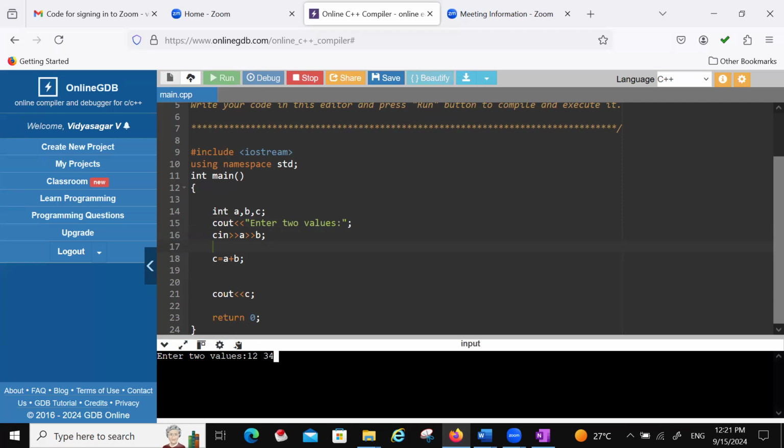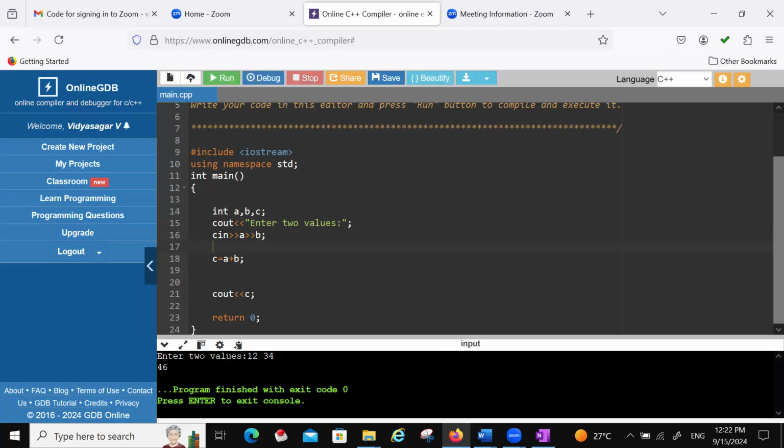Values we are giving. When we give a space, the other value will be stored in the other variable. Space indicates a separator. This is a separate number. 12 is separate and 34 is separate. If you are giving space, or even if you are giving enter, it takes it as a separate number. 12 is a separate number, 34 is a separate number.